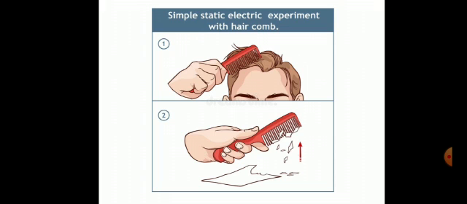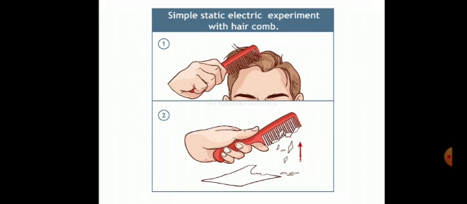Here is a simple static electric experiment with a hair comb to explain the concept of non-contact force. Children, you can do this activity at home. Keep very small pieces of paper on the table. Rub a plastic comb against dry hair and bring it near the bits of paper. You will find that the bits of paper are attracted by the comb.